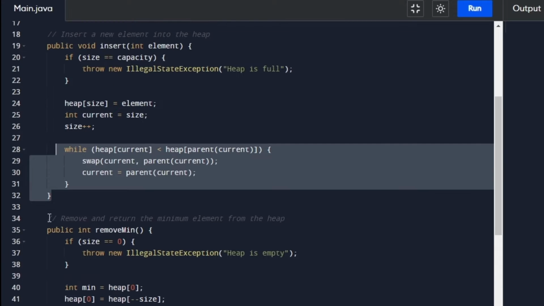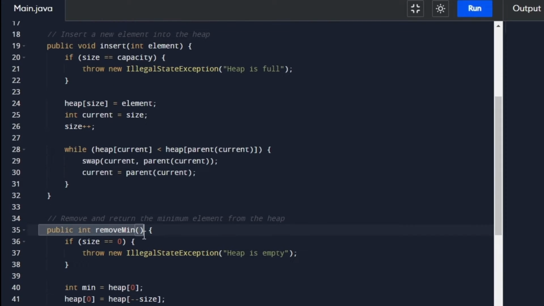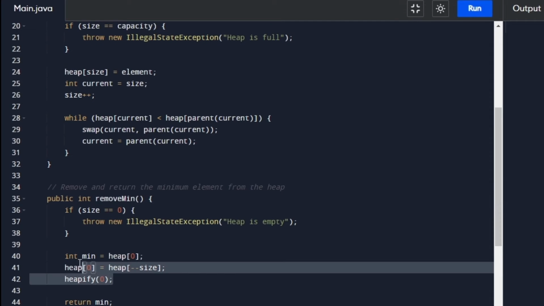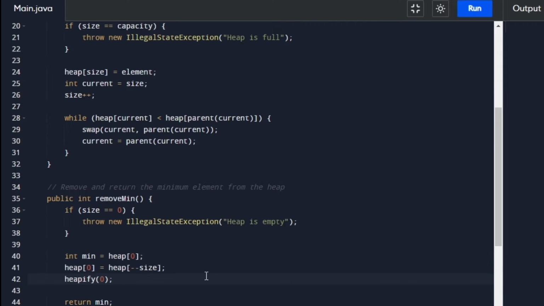Same way, if we want to do the remove min operation, it's quite straightforward. We simply have to remove the very first element that is currently present inside the heap, and then once again we have to make sure of the main element inside the heap, that is, we find the minimum value amongst the remaining children, and we also reduce the size of the existing heap by removing the last element, and once again repetitively do the heapify operation.